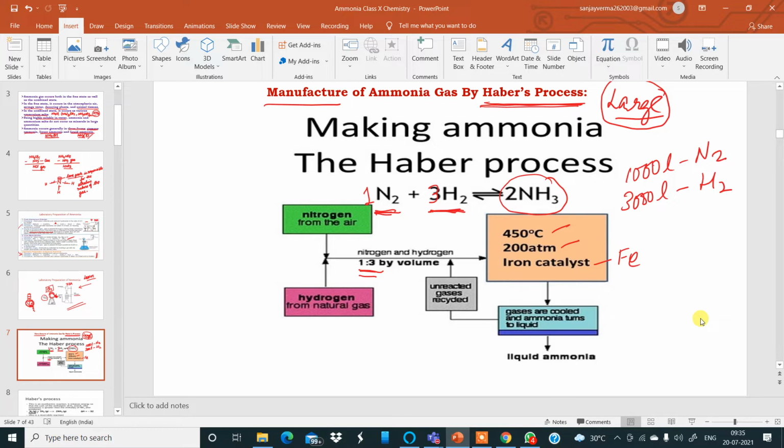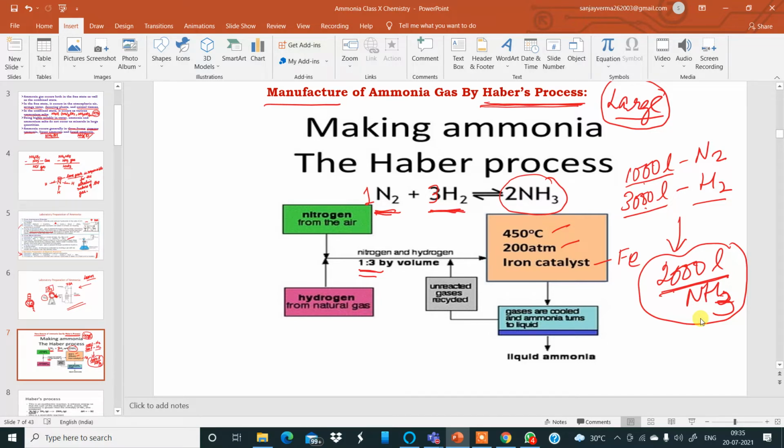So if you take 1 volume of nitrogen and 3 volumes of hydrogen, then I must maintain the ratio: 1000 liters of nitrogen combining with 3000 liters of hydrogen to prepare 2000 liters of ammonia. So this seems to prove mathematics wrong, see, 1000 plus 3000 becomes 4000, but I am getting 2000 liters of ammonia gas.